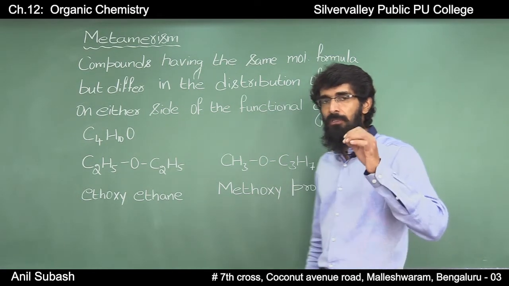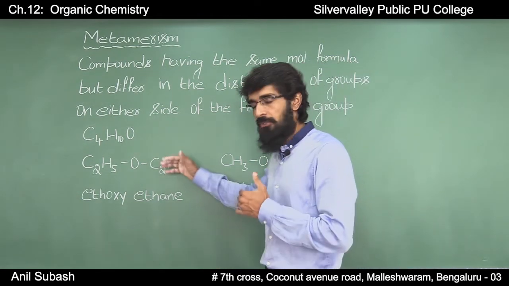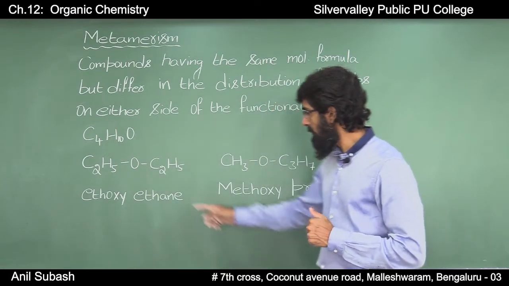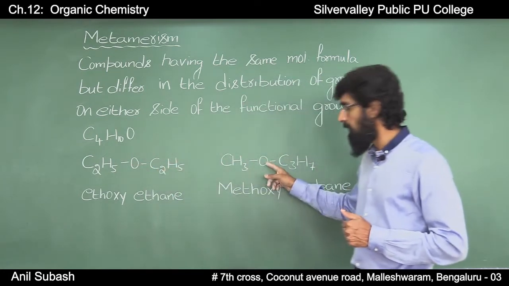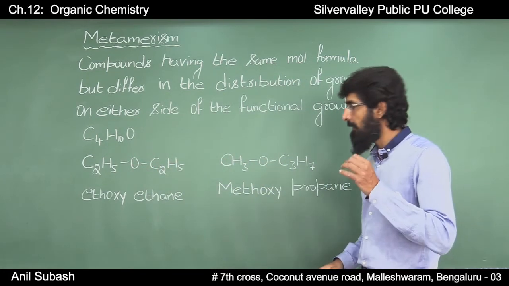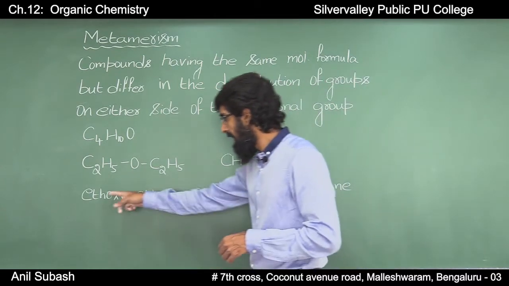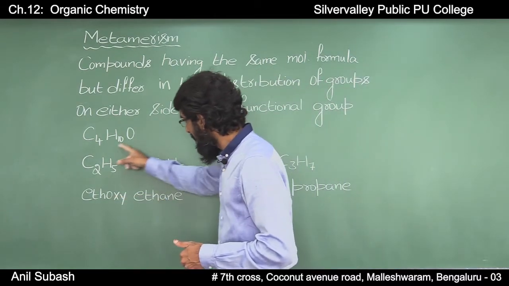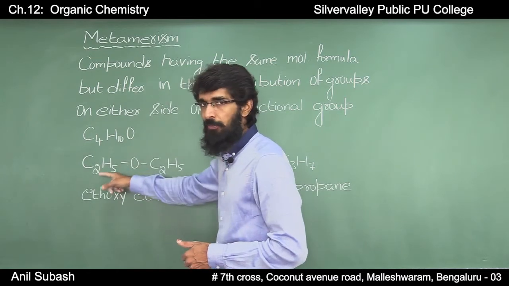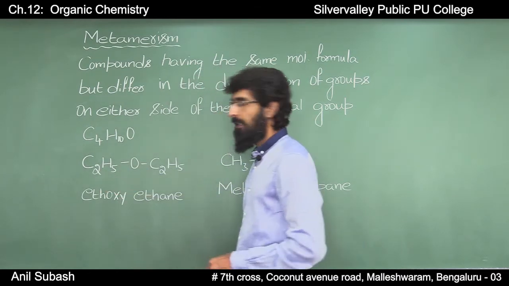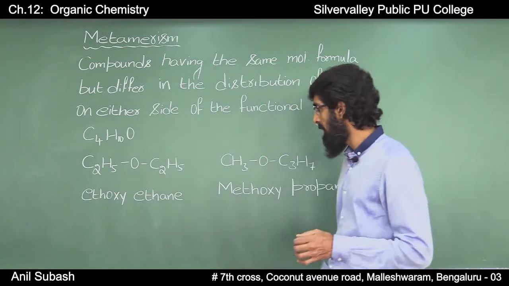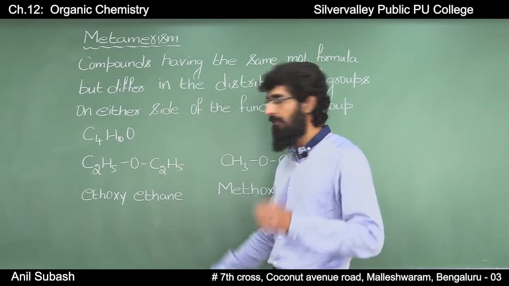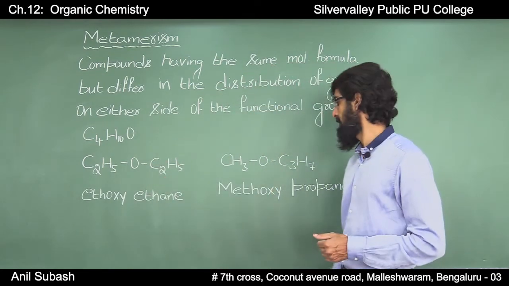They belong to the class of compounds known as ethers, and the functional group in this case is O. If you observe here, in the case of ethoxyethane, on the left side of the functional group you have C2H5, that is an ethyl group, and on the right side of the functional group again you have an ethyl group.